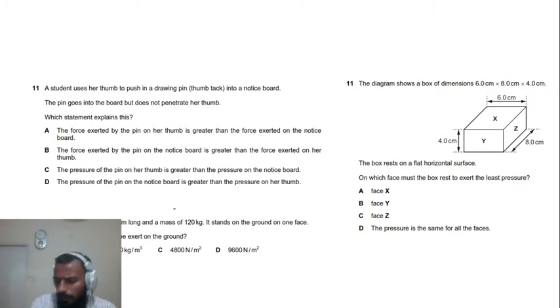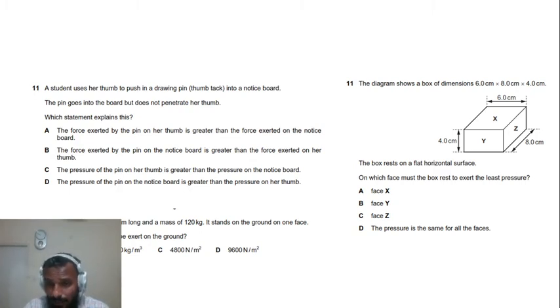And similarly, you can go to the extreme right hand question, where is again the number 11. It says the diagram shows the box of dimensions 6 cm by 8 cm by 4 cm, and the question is on which face must the box rest to exert the least pressure. Now what is the keyword? The keyword is least pressure.